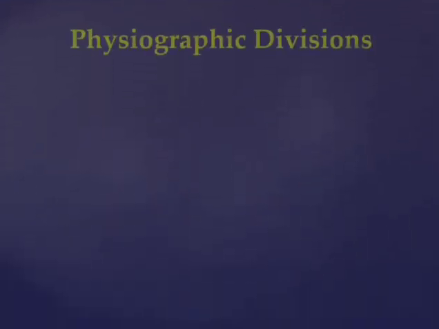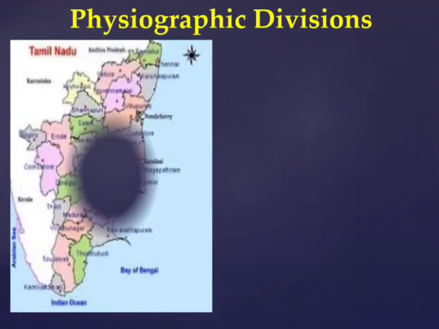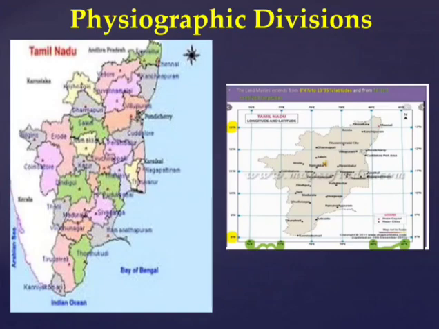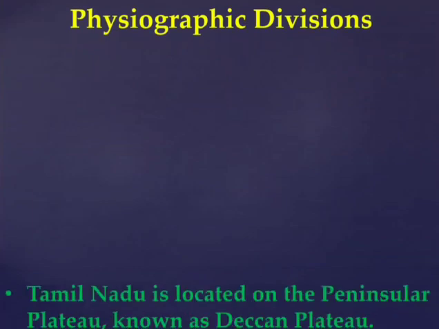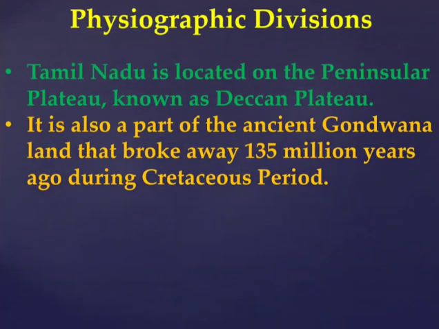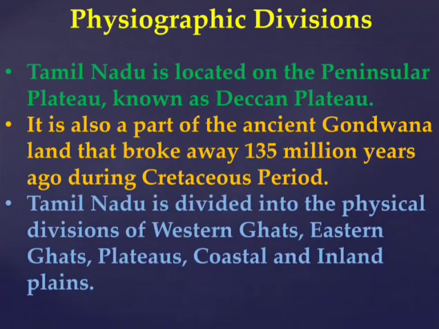Next we are going to see the physiographic division of Tamil Nadu. Tamil Nadu is divided into the Western Ghats, Eastern Ghats, coastal plains and inland plains. Tamil Nadu is located in the Peninsular Plateau. The Peninsular Plateau is known as the Deccan Plateau. The Peninsular Plateau consists of 2 broad divisions, namely the Central Highlands and the Deccan Plateau. This Deccan Plateau was formed 135 million years ago. Due to the breaking of Gondwanaland, this plateau was formed.